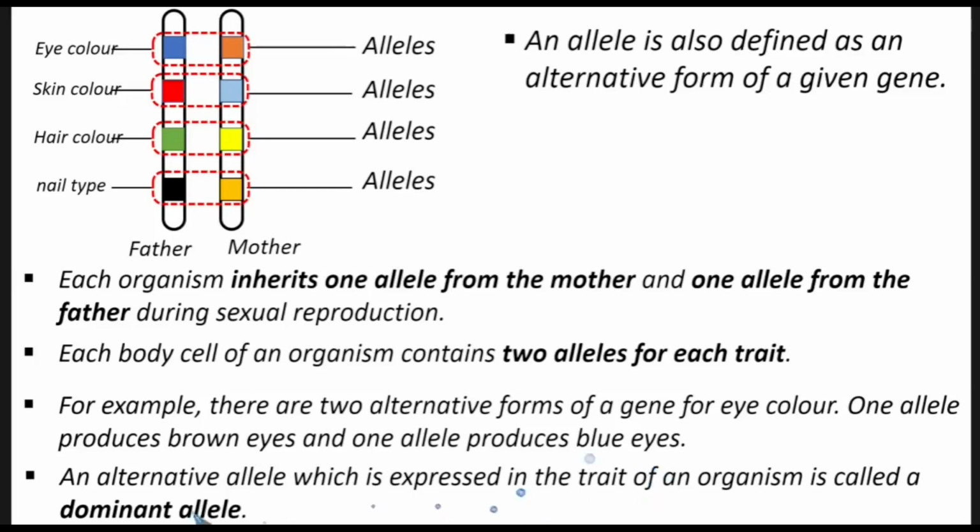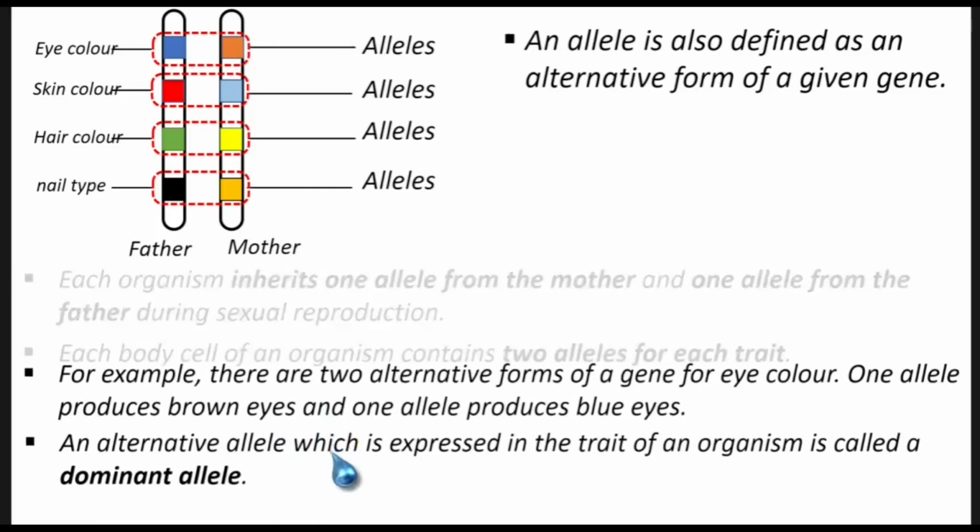That's what we are saying here. An alternative allele which is expressed in the trait of an organism is called a dominant allele. So that gene has produced the color of the eye, and you are able to see that. Then that allele that has determined that color is said to be a dominant allele.